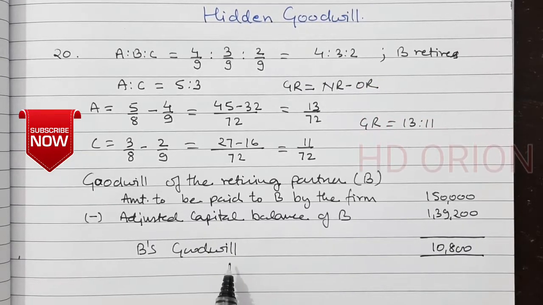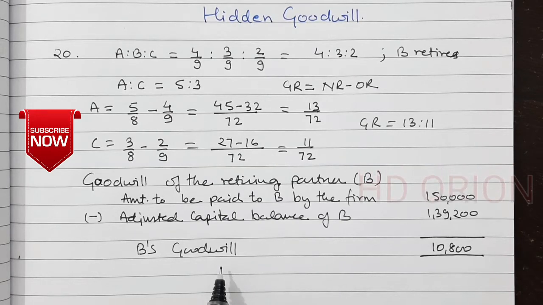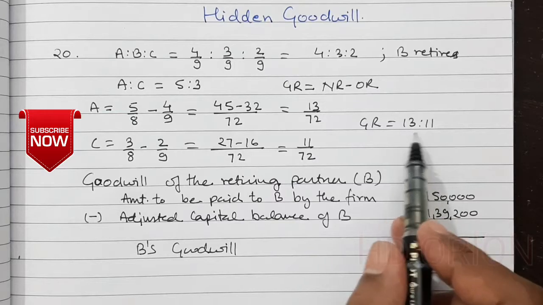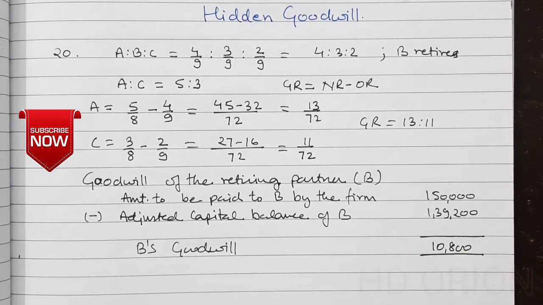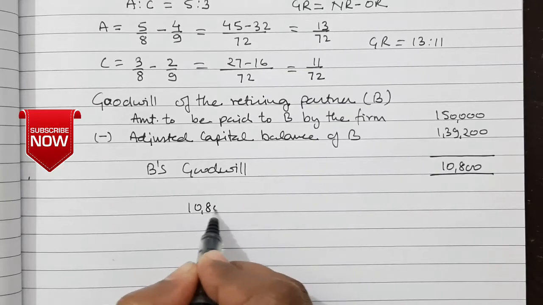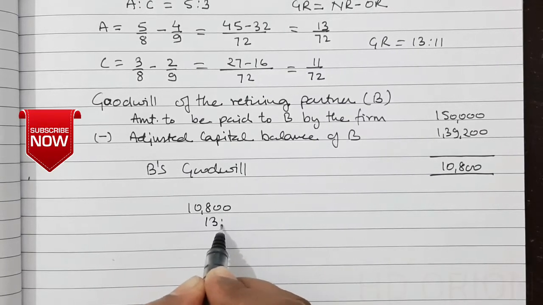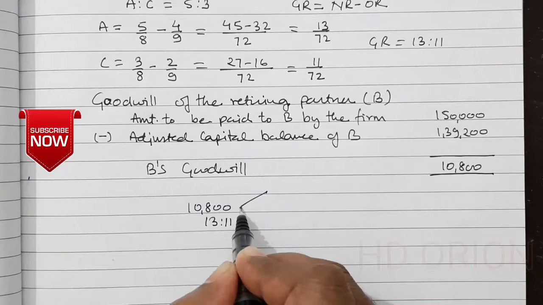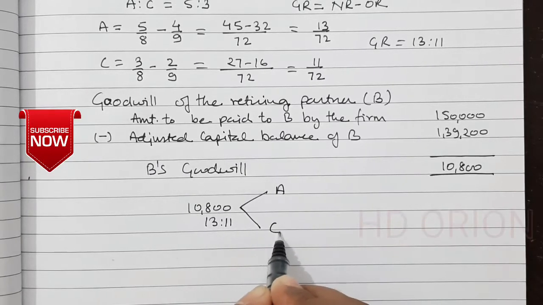Now this B's goodwill will be paid by the continuing partners to the retiring partner in their gaining ratio. So this 10,800 will be broken in the ratio 13:11. So how much will A pay and how much will C pay?